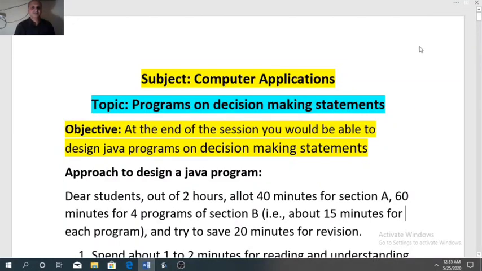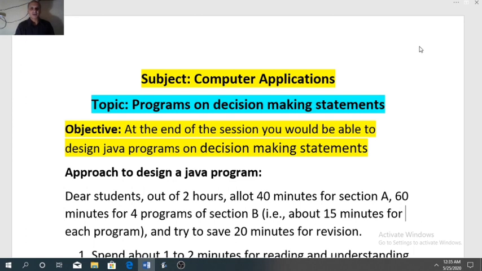Hello students. In the last video I had explained about the decision making statements. In that I had covered all the varieties of if, that is simple if else, multiple if, else if ladder and nested if. In today's video we will see the programs related to these varieties of if.